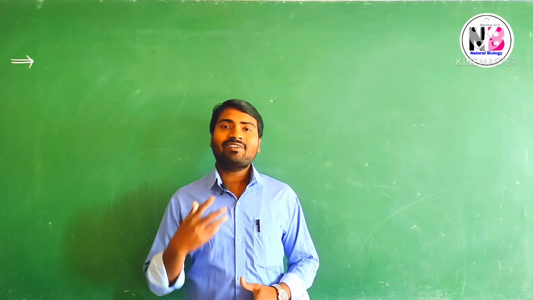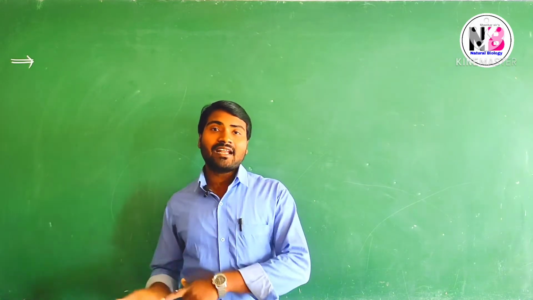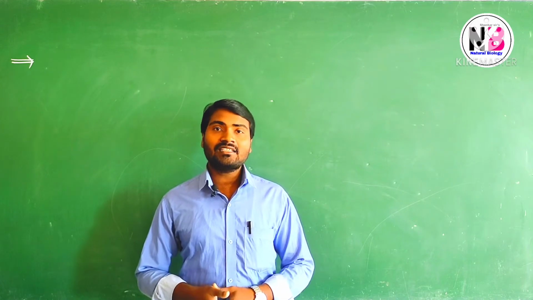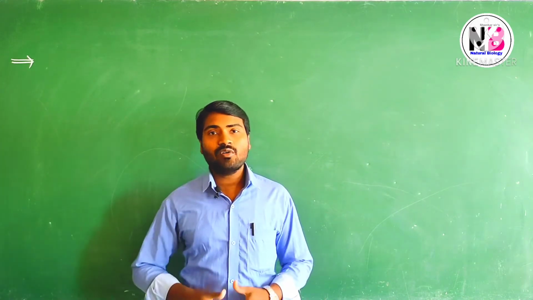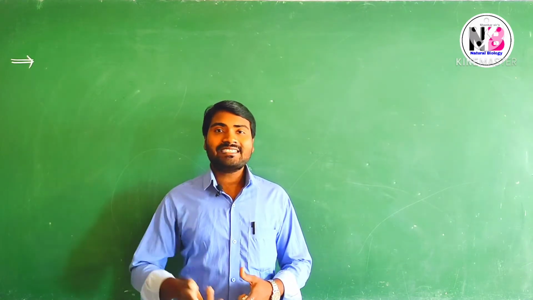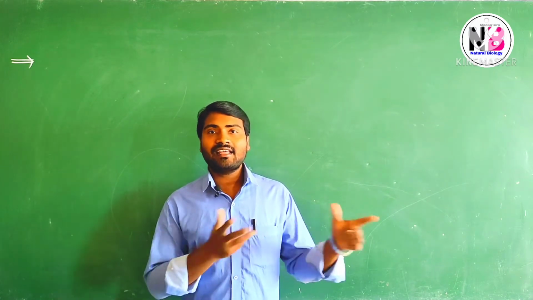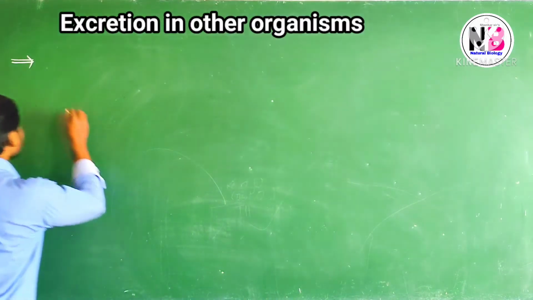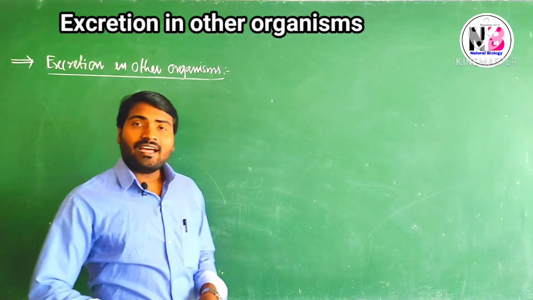Till now we have discussed how excretion occurs in human beings. But what about other organisms? Do all other organisms have these types of excretory organs? Do all organisms have only kidneys? No. Different organisms have different strategies for excretion. Let us discuss excretion in other organisms.